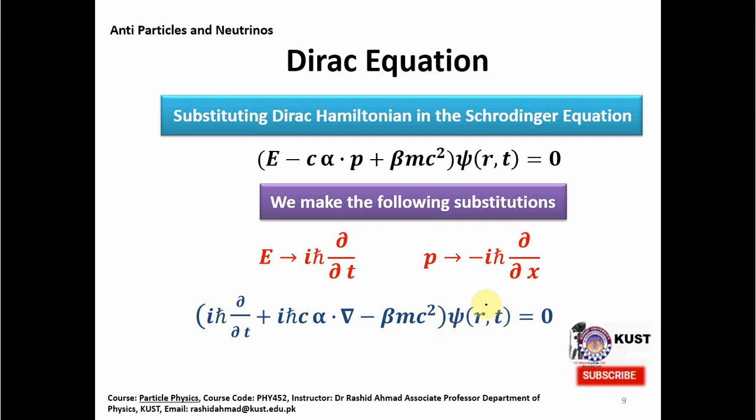But if you look at these matrices, these alpha and beta matrices, these are actually gamma matrices, and they are 4 cross 4 matrices. So therefore we will get 4 solutions of psi, 4 components of this wave function psi. So again we are having 4 particles actually, and these 4 particles describe, 2 of them describe spin half particles, 1/2 and -1/2, and 2 are describing the negative energy particles.